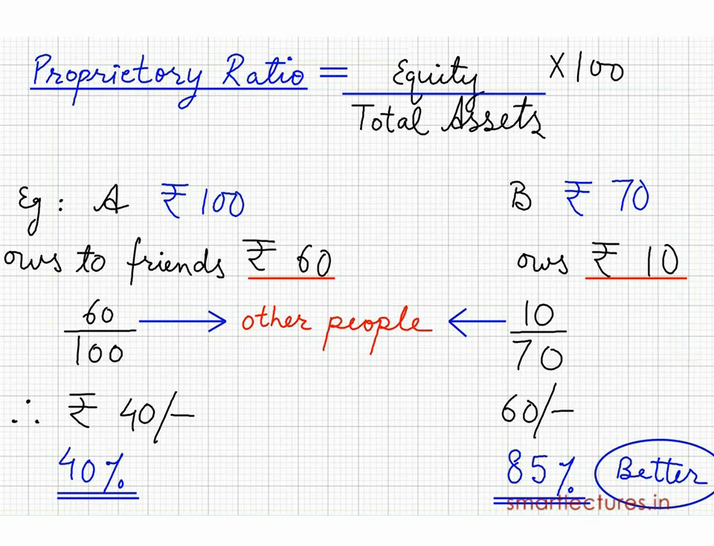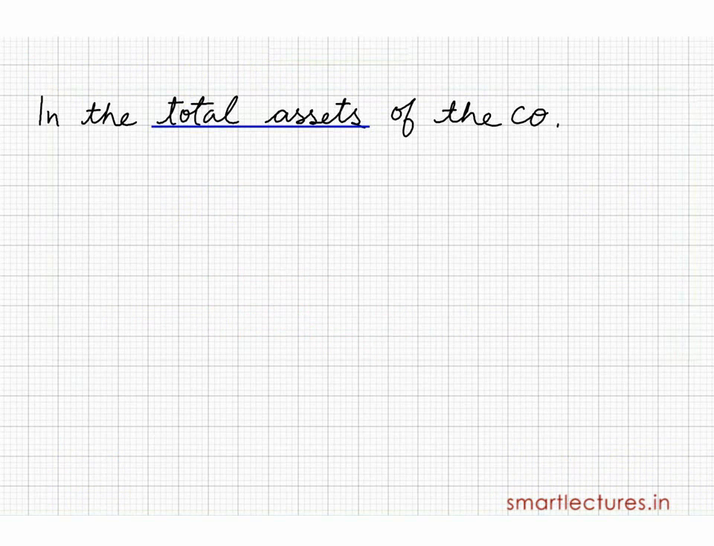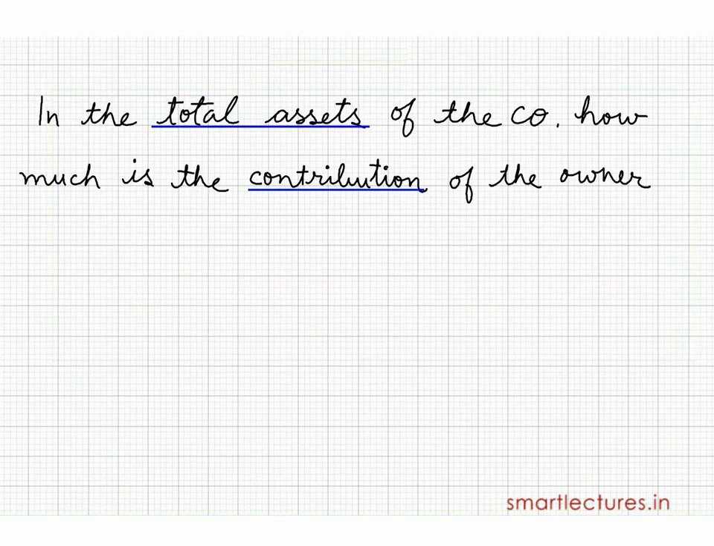Actually, this ratio tells you that in the total assets of the company, how much is the contribution of the owner. This is the main expression of this ratio. And this is never expressed in pure ratio, always in percentage.